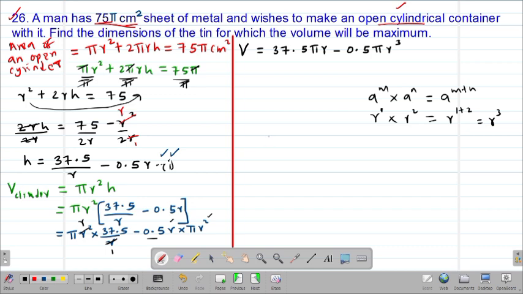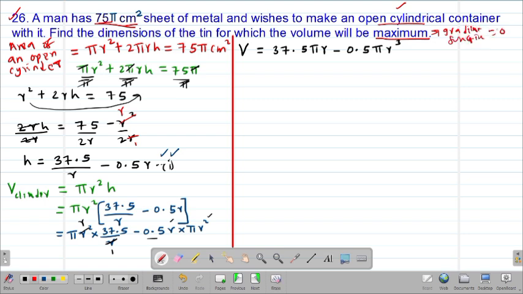So on getting that particular equation, now I have my equation for the volume, but the question was clear. It was stating to find the dimensions of the tin for which the volume will be maximum. Remember, we say that at the maximum point, the minimum point or the point of inflection, which is basically a turning point, the gradient function must always be equal to 0.